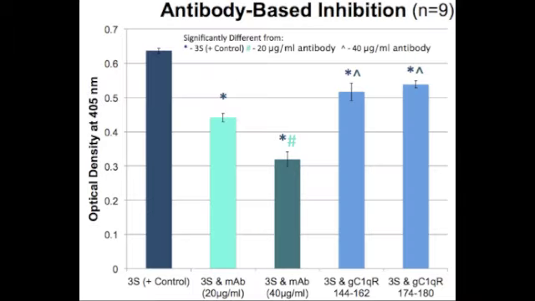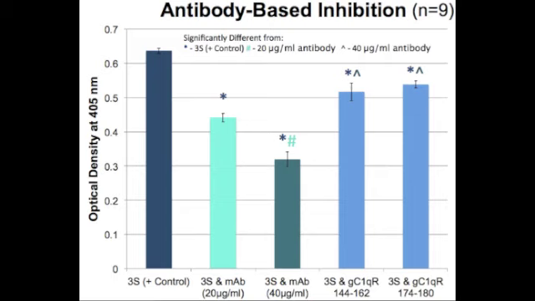The study also looked at a second method of inhibiting 3S binding to cells, the antibody-based inhibition. An anti-GC1QR antibody, as shown by the two green bars, was added to cells before exposure to 3S. The darker bar represents a higher concentration of anti-GC1QR antibody.